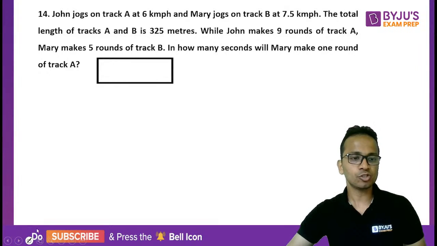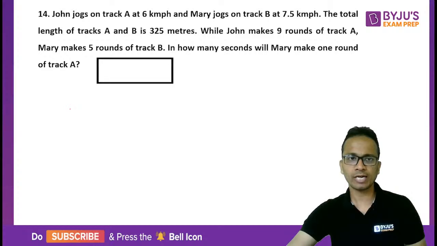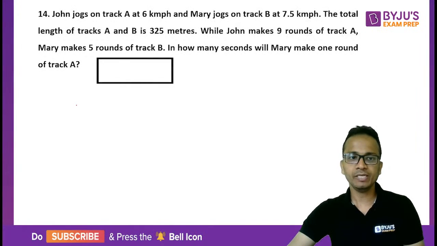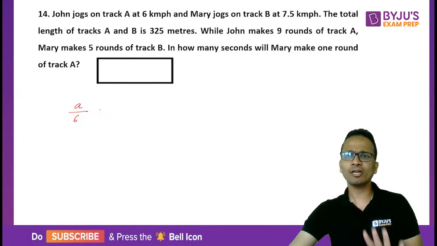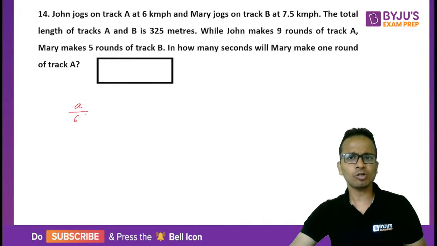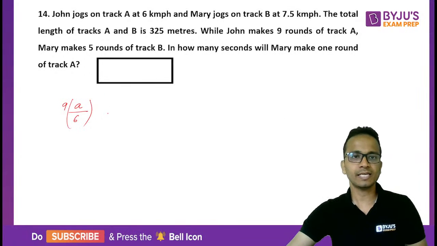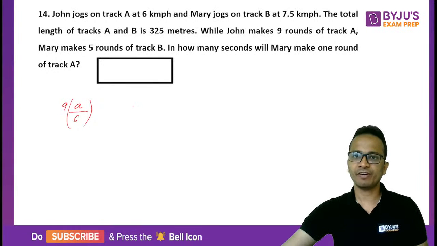So I'll start by assuming small a and small b as the lengths of these two tracks. So the time taken by John to complete one round will be a upon 6. I'll leave it in kilometer per hour only. Okay? A upon 6 will be the time taken by John to cover one round. John is covering 9 rounds, so the time taken by John to cover 9 rounds will be 9 times a upon 6. Okay. In the same time, Mary will complete 5 rounds.